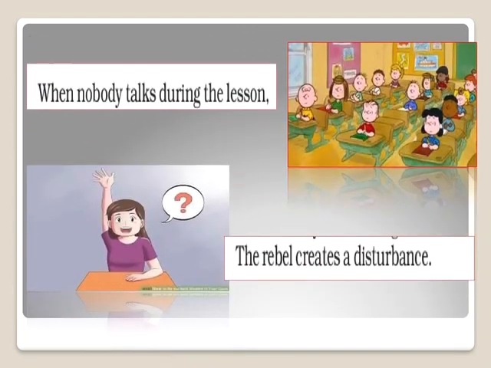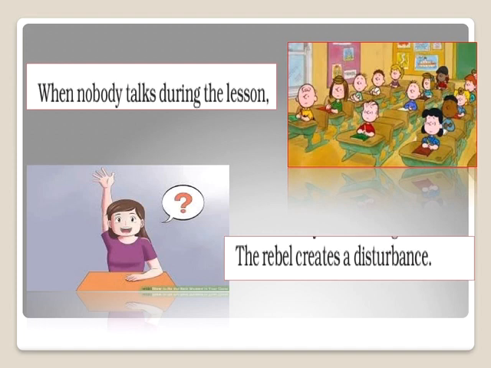And when nobody talks during the lesson, the rebel creates a disturbance. So, what do we understand? That in the first case, when everybody used to talk, the rebel was silent. Now, when everybody is silent during the lesson, it means nobody is saying a word. And that time, what happens? There is a rebel creating a disturbance. Disturbance means an interruption in between the class.